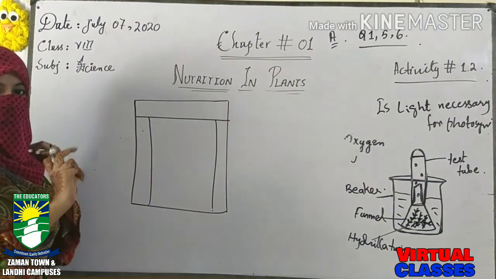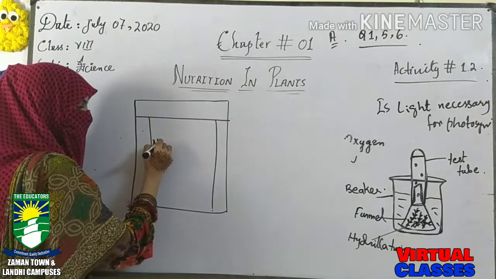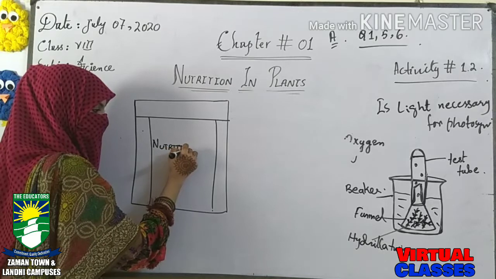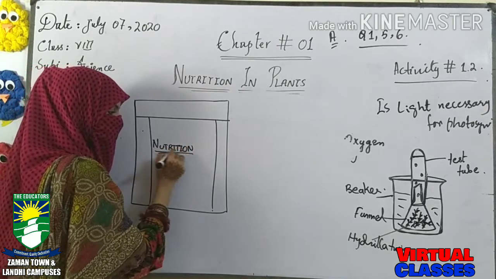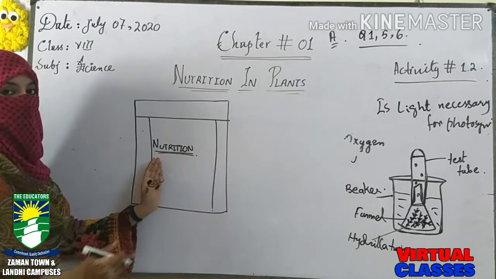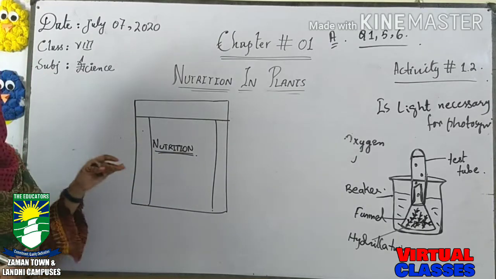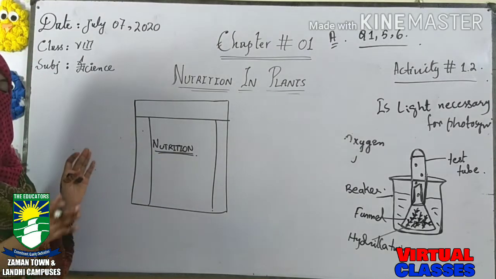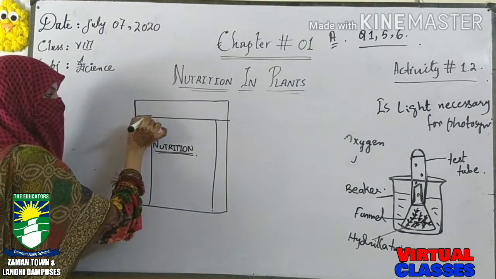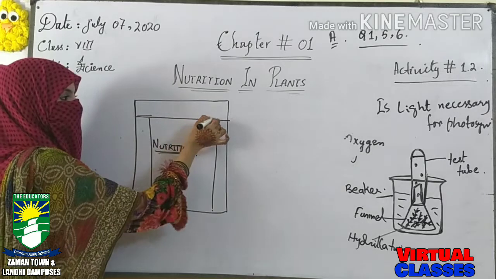For a heading like nutrition, you need to write the heading as well. Write the heading with a blue marker and underline it with a black pointer. Centralize the heading, centralize the definition, and skip a line after every question. If you do not skip the line, your work will be too messy. Mention the date, mention the day, mention classwork.